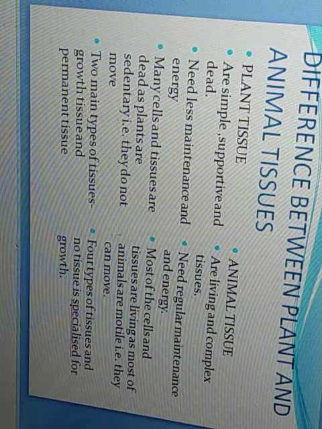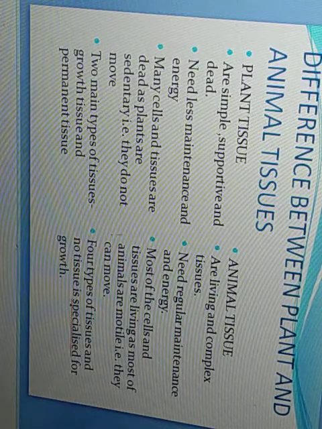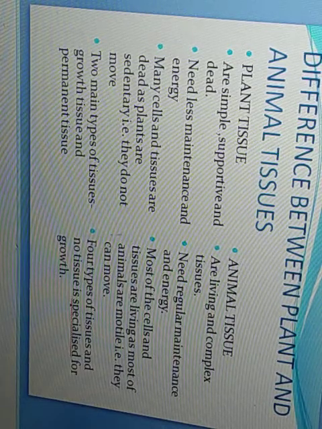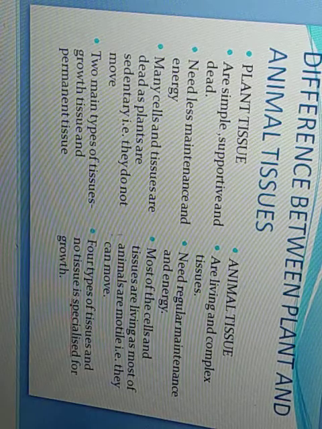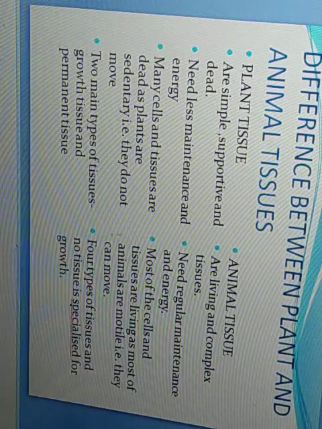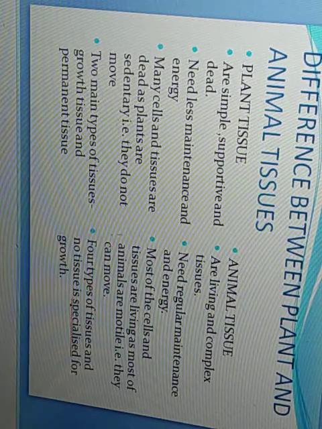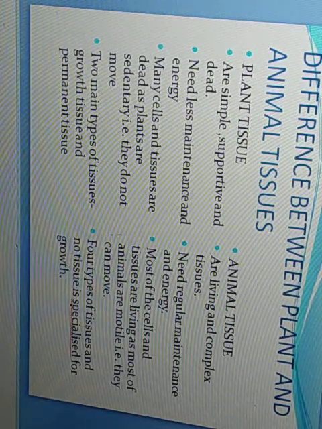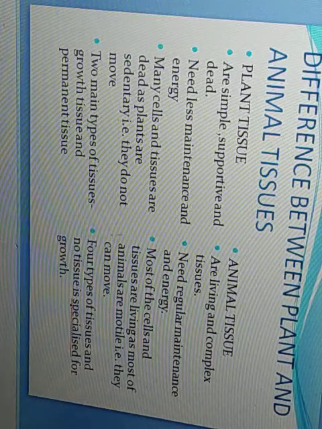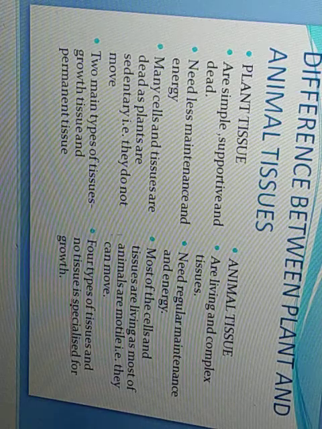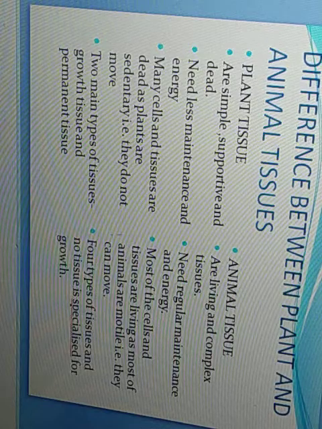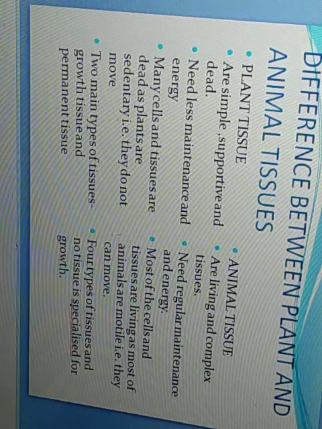Most of the tissues present in the plant are dead, but in case of animals, the tissues are living and complex. Plants require less energy for maintenance because more dead cells are present. But animal tissues need more energy because they have more living tissues.